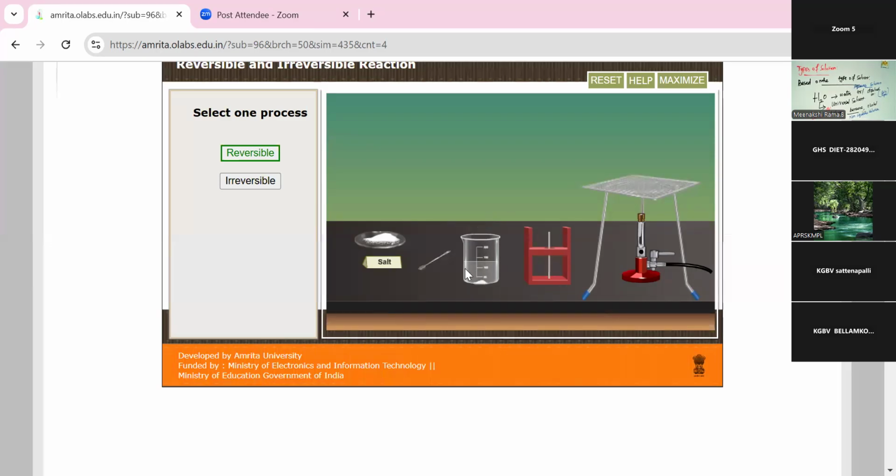Water is a solvent, salt is a solute. The water now contains a little bit of solute. So, this is called a solution. I'm taking the stirrer. So, the salt is completely dissolved in the solution. So, this is the solution. And also, this is called a binary solution because the salt is completely dissolved into water.